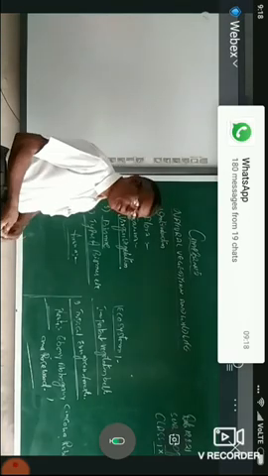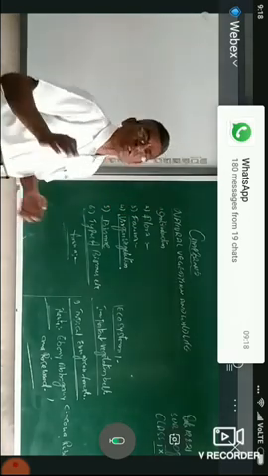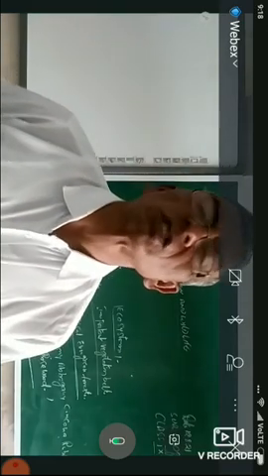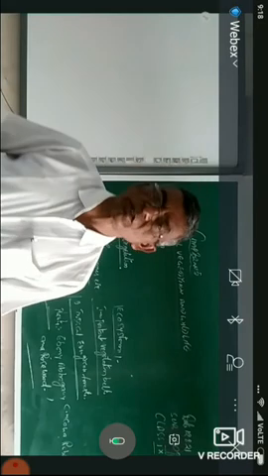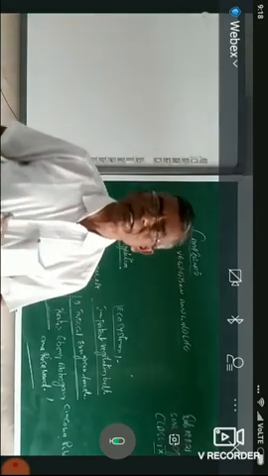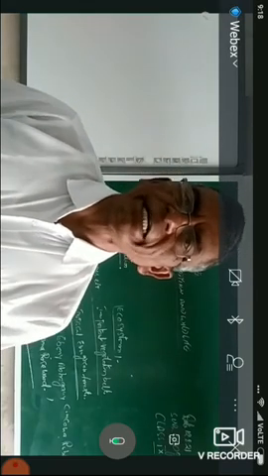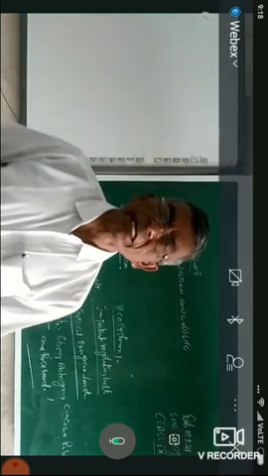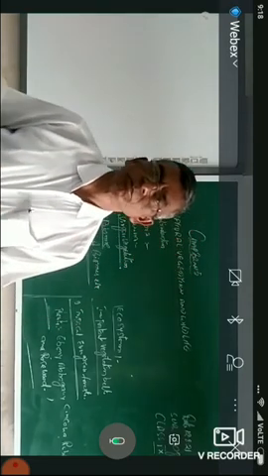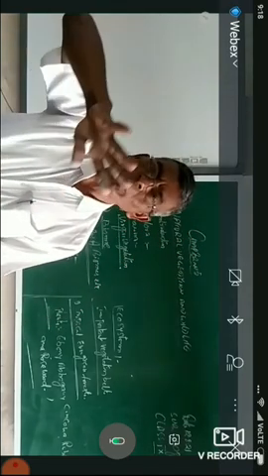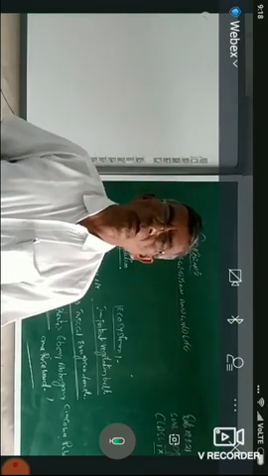Now come to the second one, the tropical deciduous forest. These forests we also call a monsoon forest. These can be identified in the central part of the country, that is around the Indo-Gangetic plain and around the peninsular plateau.